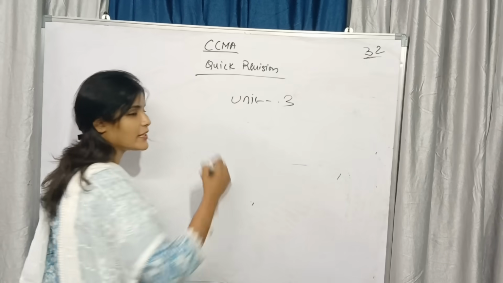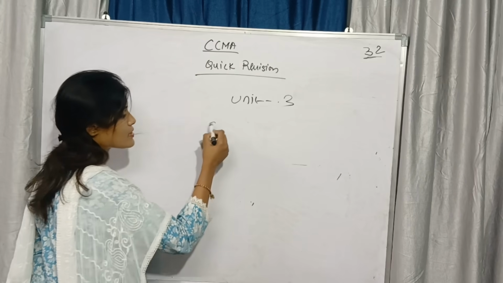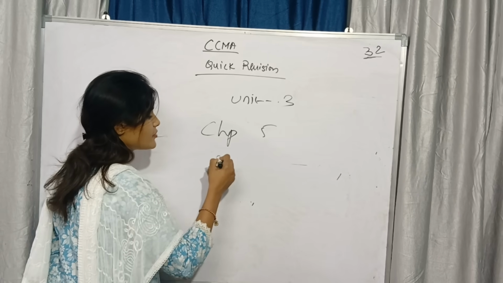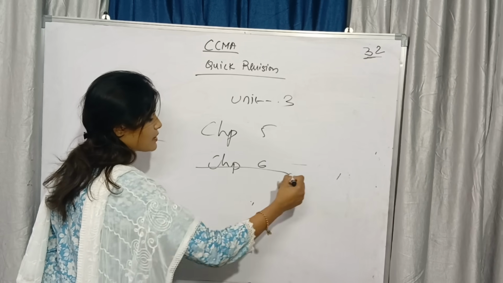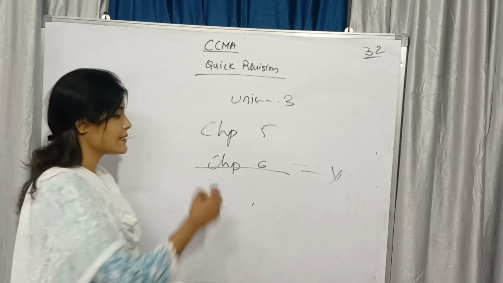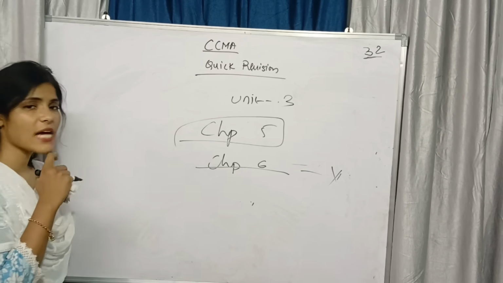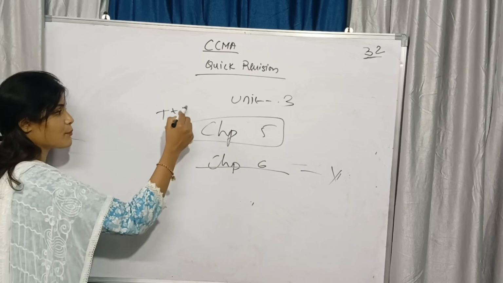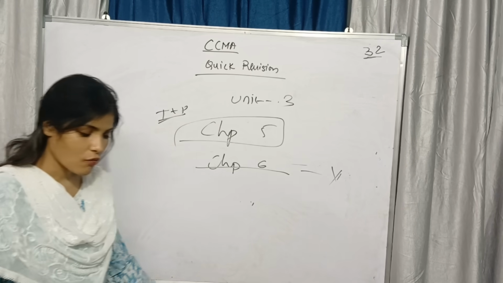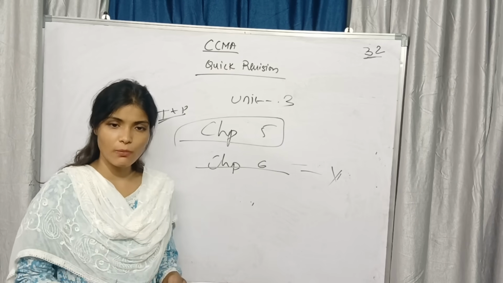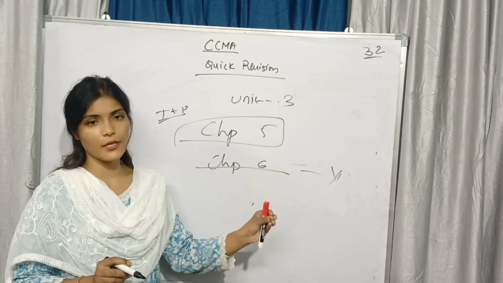In unit number 3, you are having again 2 chapters, chapter 5, chapter 6. Chapter 6 we are keeping it for choice. Chapter 5 we are learning. In chapter 5 we are learning theory plus problematic. Theory nothing. Whatever the stuff we are doing in the problematic, the same thing you are converting into the theory.